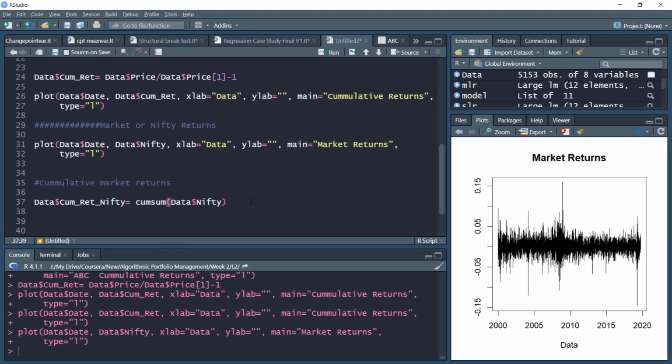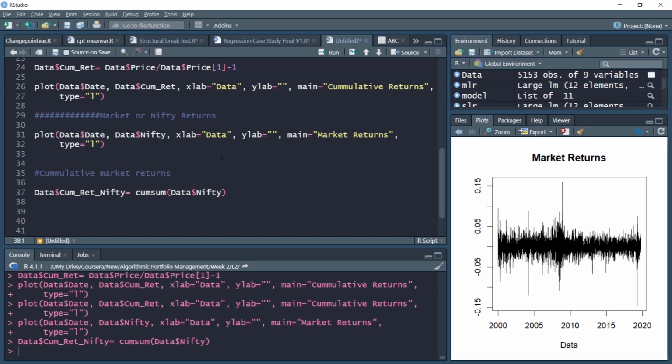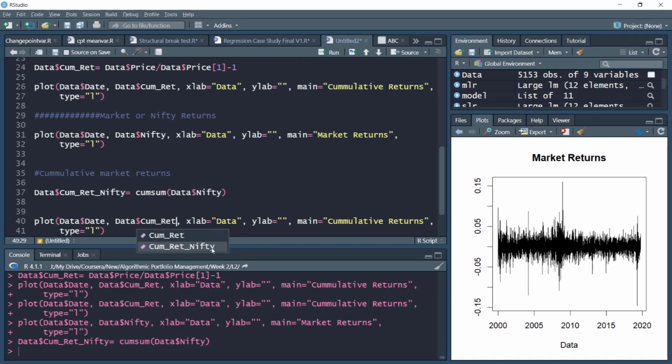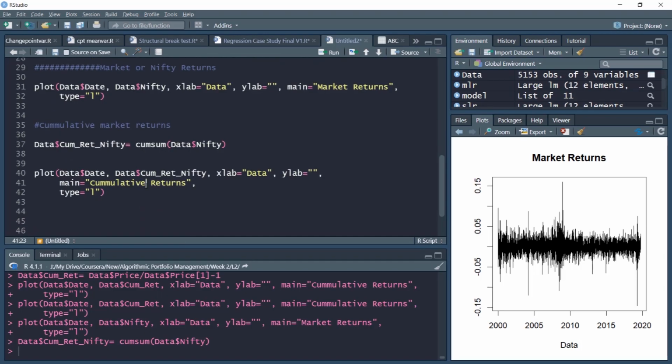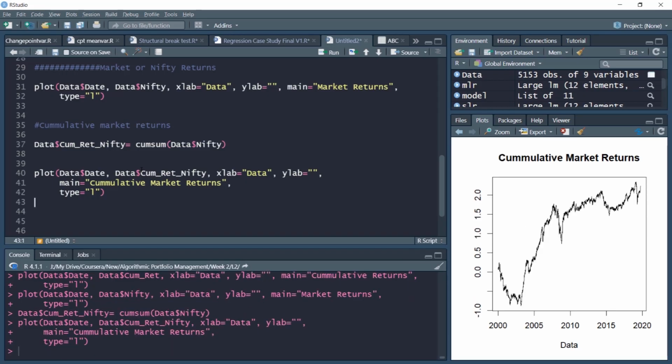This will provide me with the cumulative Nifty returns, and I will not write the command again, so I'll simply use the same command that I used earlier, and I'll just change here. Instead of cumulative return, I'll use cumulative Nifty returns, and in the central heading I'll change the name to cumulative market returns. So here I can see the behavior of cumulative market returns easily. This is the behavior of cumulative market returns.